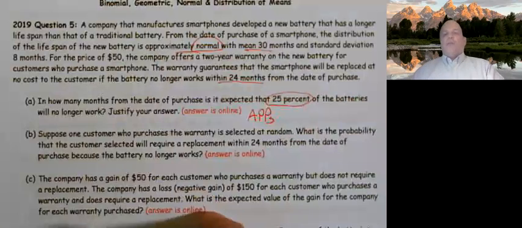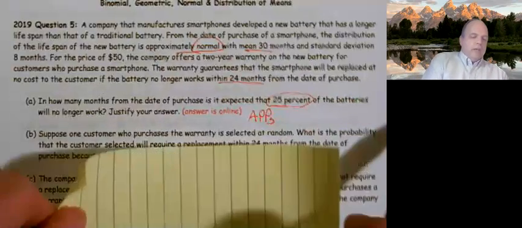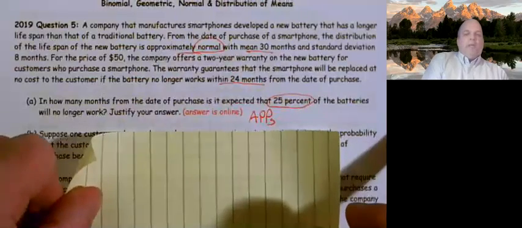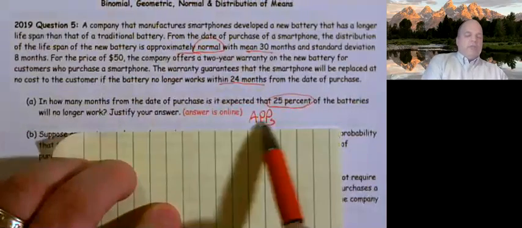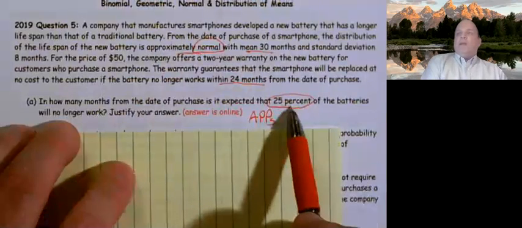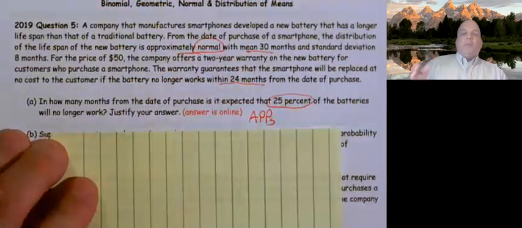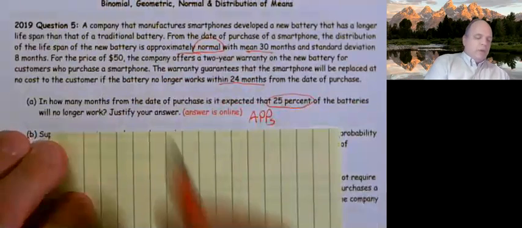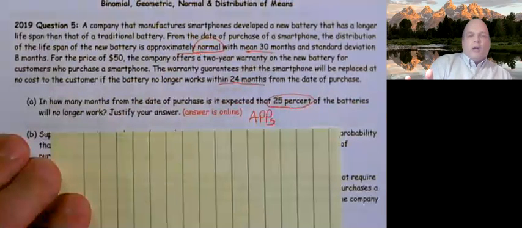If they ask you for an app, then you're going to be using a norm CDF. Here they gave me an app, and by app I mean area, percent, or probability. Well, they gave me a percent, so I'm probably going to be working with an inverse norm, and we know that this is normal.